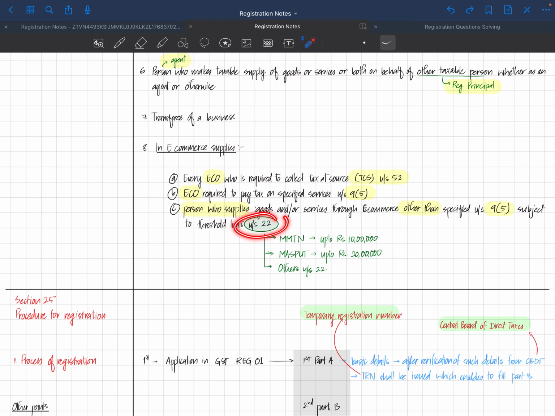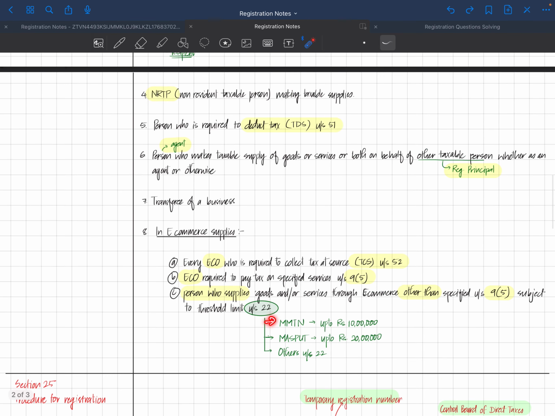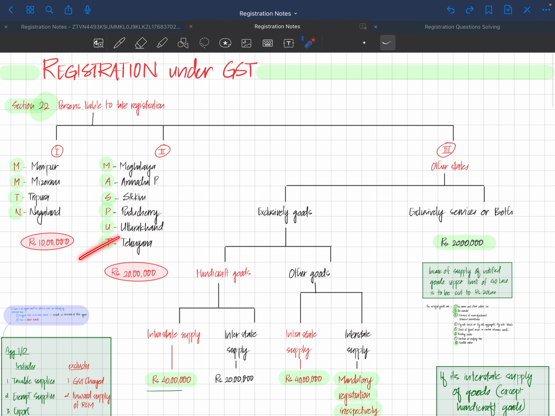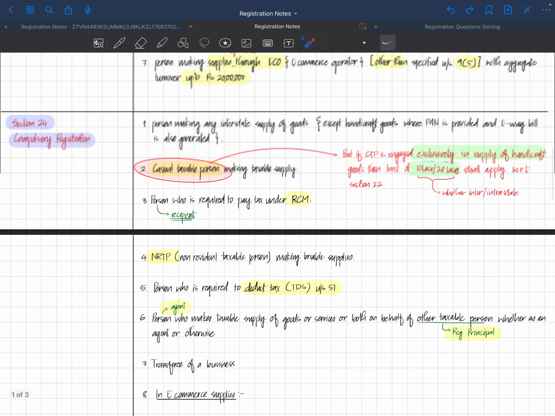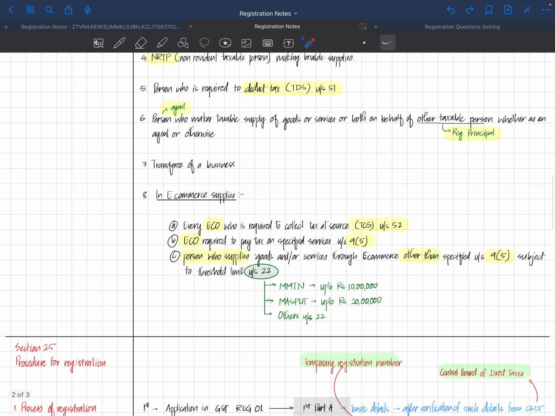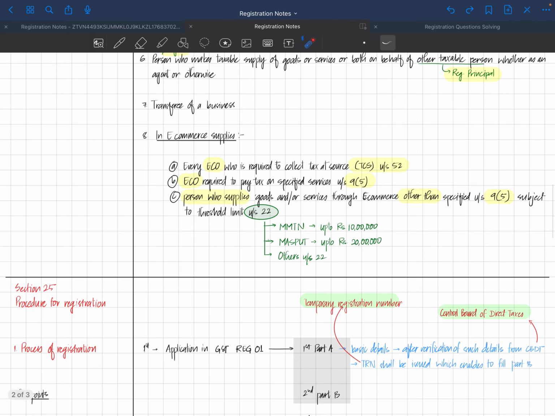So if a person or supplier is not included in 9(5), then subject to threshold limit of section 22. It's a simple one, same as we discussed over here. The same threshold limit applied: for special category states 10 lakhs, Manipur, Mizoram and others 20 lakhs, and for other states, it's based on sometimes 40 lakhs, sometimes 20 lakhs, as we have seen here. Same will apply. So this threshold limit will apply, and if their aggregate turnover goes beyond the threshold limit, then they need to get registered.